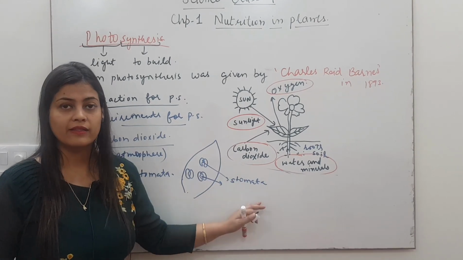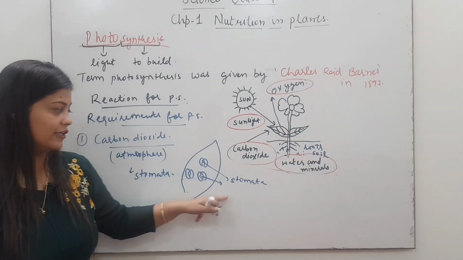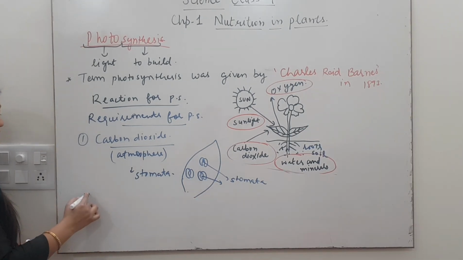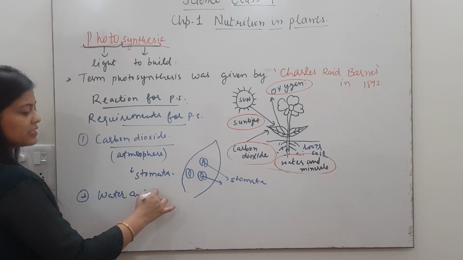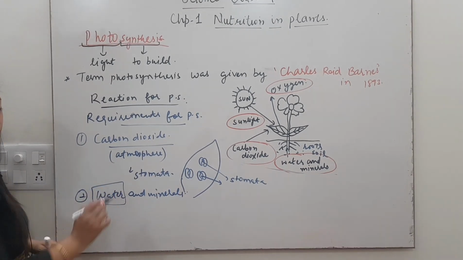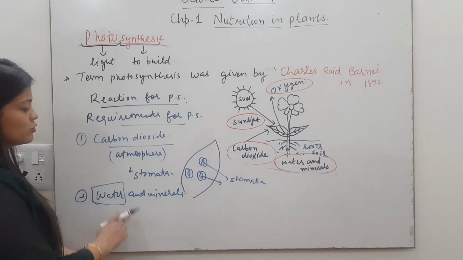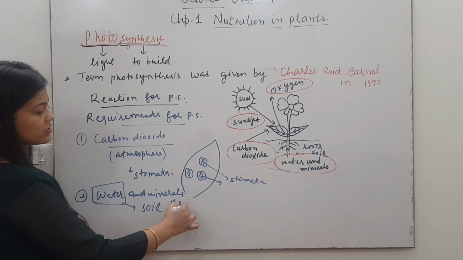So these two are the main requirements, and the third one is water and minerals, which I will tell you about. So this is the first requirement. The second requirement is water and minerals. Minerals, though they will be used for other purposes, but water is the main requirement for photosynthesis. So from where will they get water? From the soil through the roots.